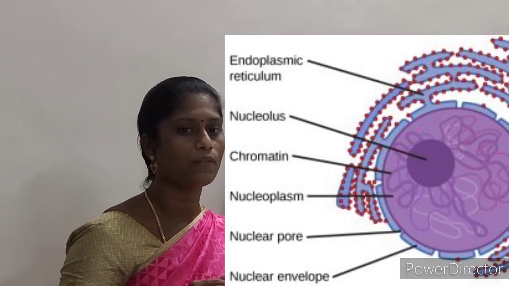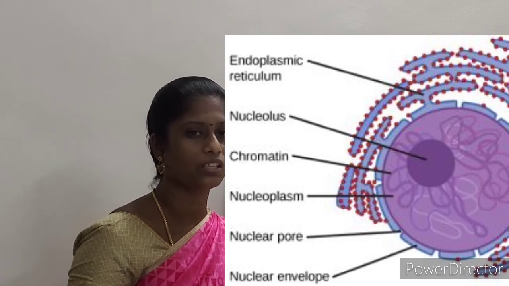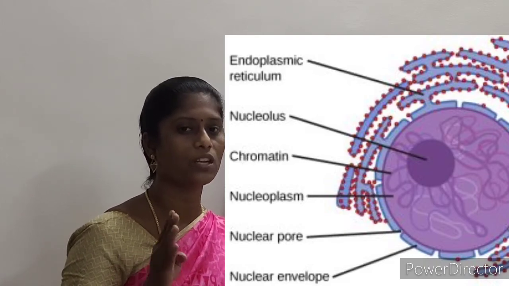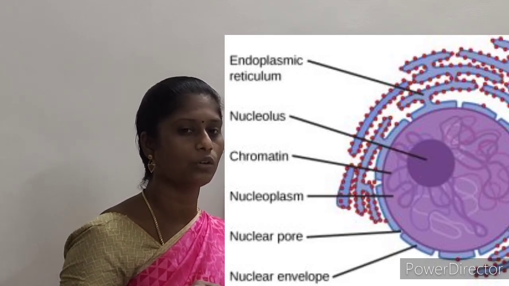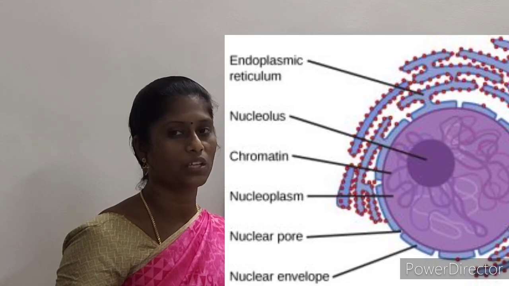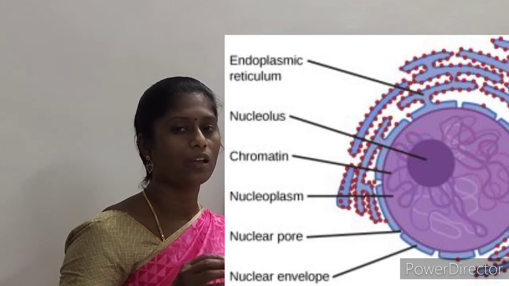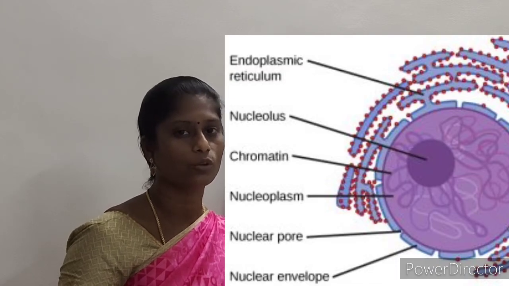So these are the functions of the nucleus: controlling, storing the genetic information, coding the information, DNA duplication and transcription, and inside the nucleolus, ribosomal biogenesis. So with this we complete the cell organelle. What is nucleus? What are the functions of the nucleus?